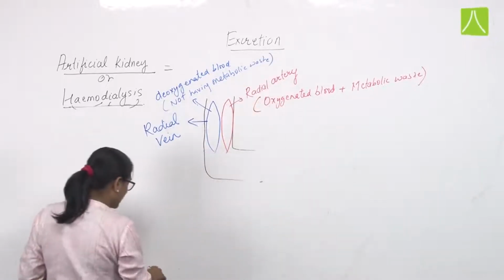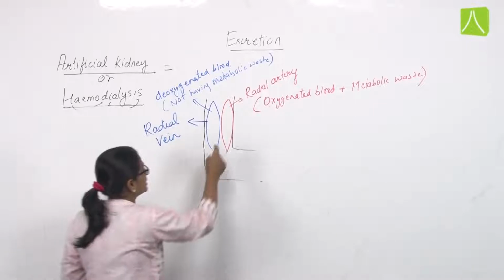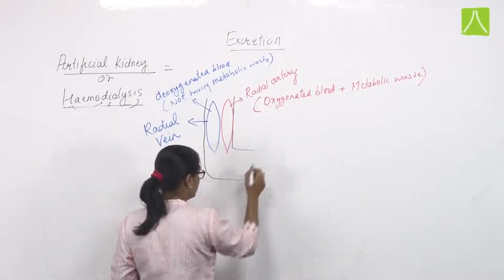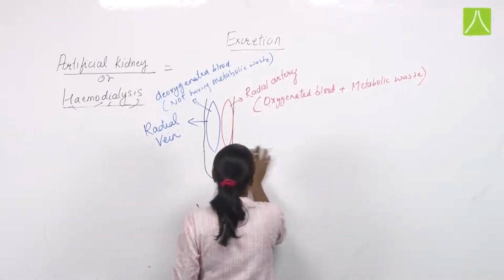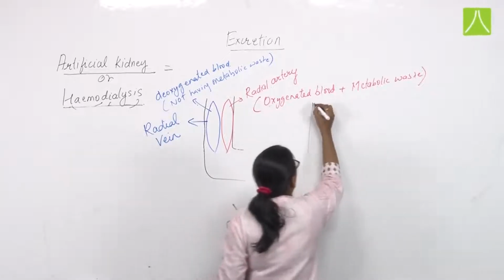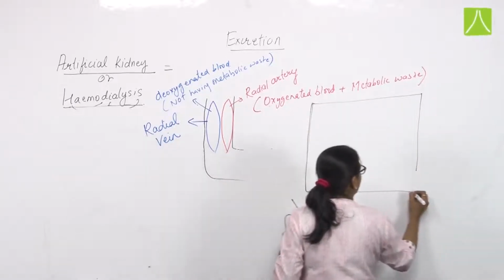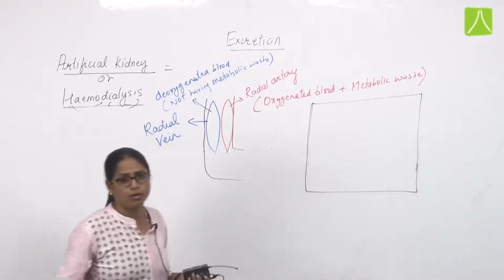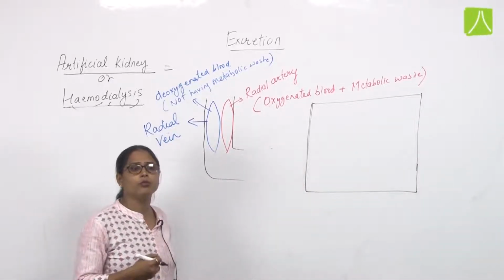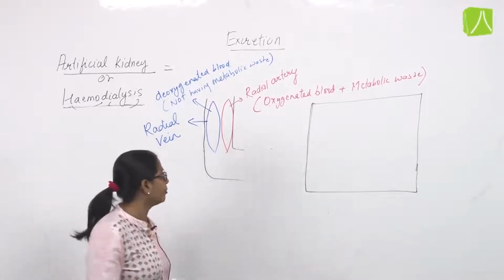Here we collect blood from the patient's radial artery. This is a device, a chamber, the dialyzing chamber, inside which the removal of metabolic waste from the blood takes place.